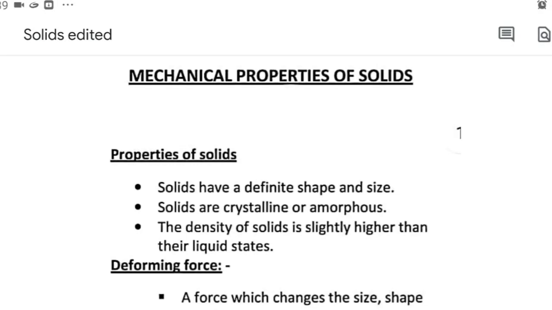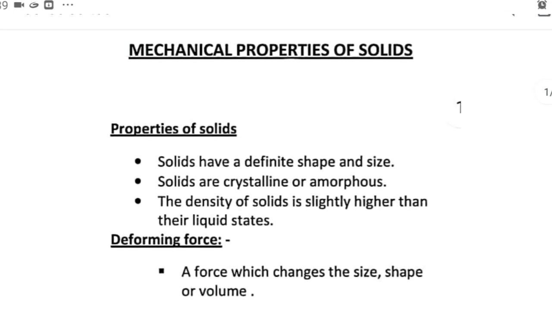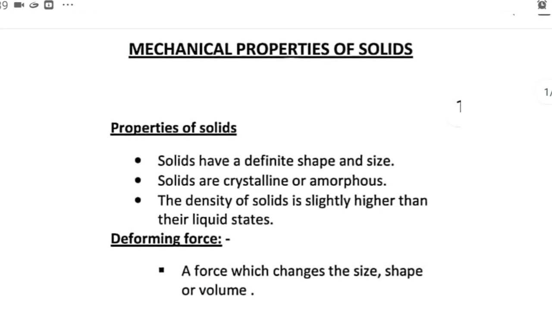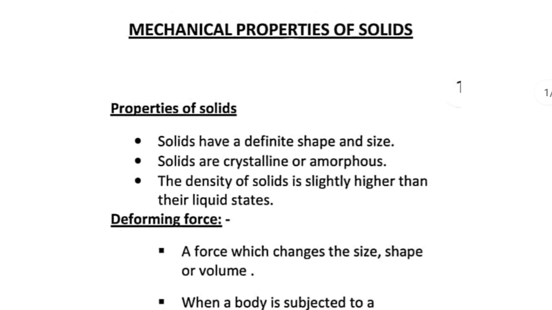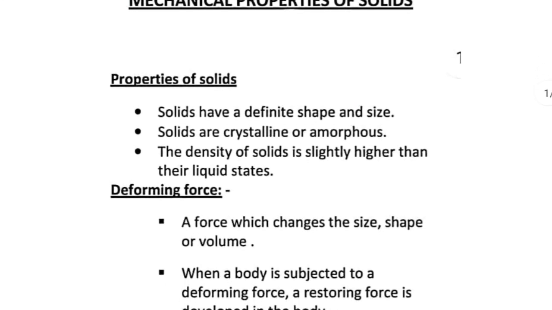Welcome to the new chapter in physics, chapter 9, mechanical properties of solids. We know the properties of solids. Solids have definite shape and size. Solids are crystalline and they can be amorphous also. And the density of solids is slightly higher than their liquid states. So these are the facts which we already know about solids.